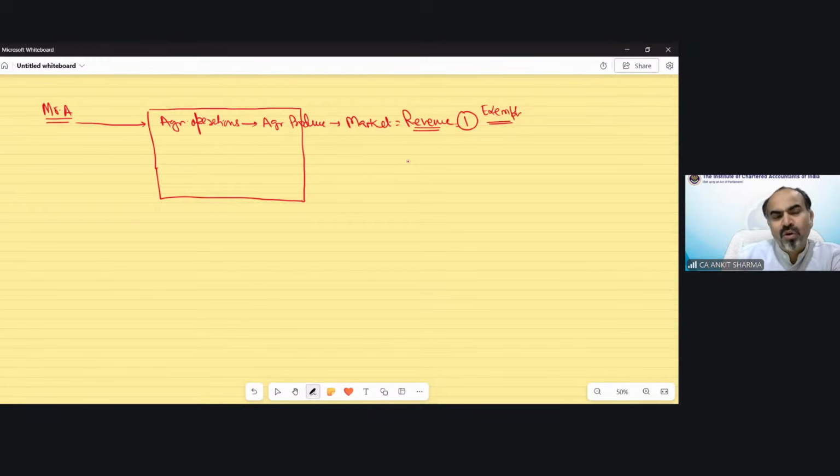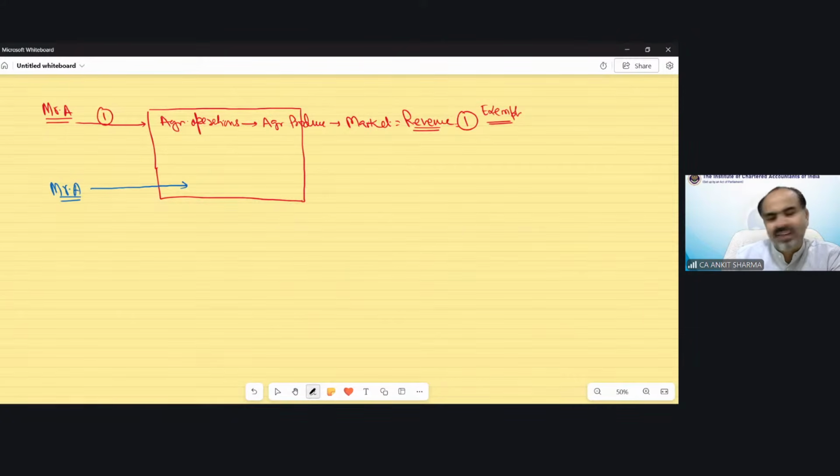But there is one more case which can be treated as agricultural income from this land. Now suppose Mr. A does not want to carry on agricultural operation on this land.